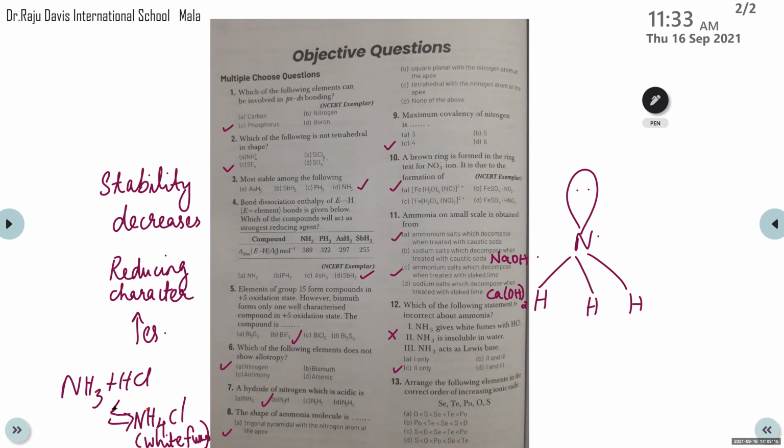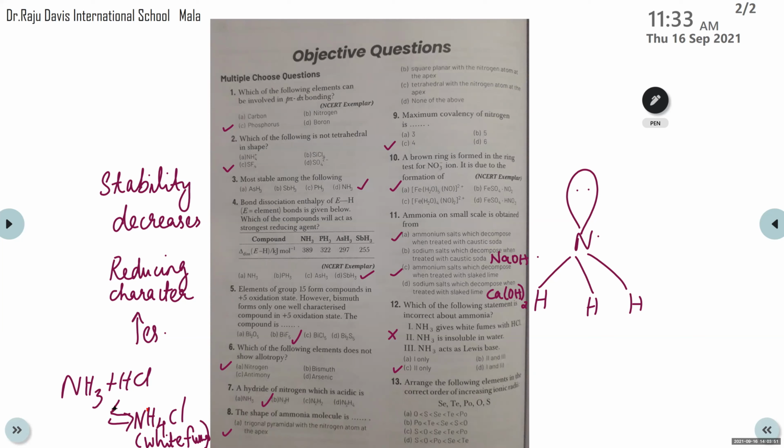That we have learned in page number 204, hydrogen chloride. The heading hydrogen chloride deals with both ammonia and hydrogen chloride. Page number 204. Here you can see the reaction: NH3 plus HCl gives NH4Cl. Did you find that? It reacts with NH3 and gives white fumes of NH4Cl. Page number 204, towards the end, before that, aqua regia.